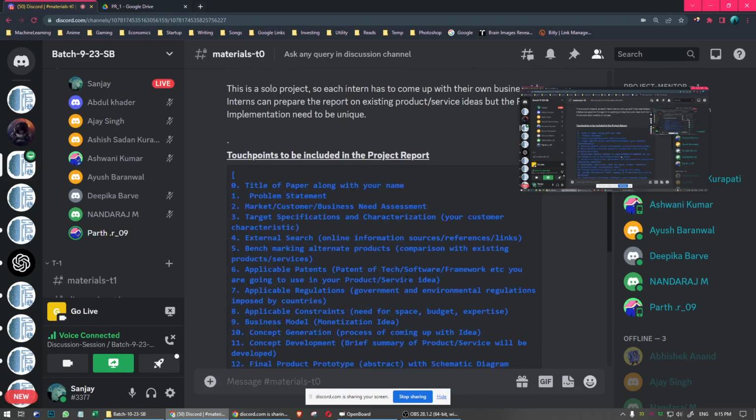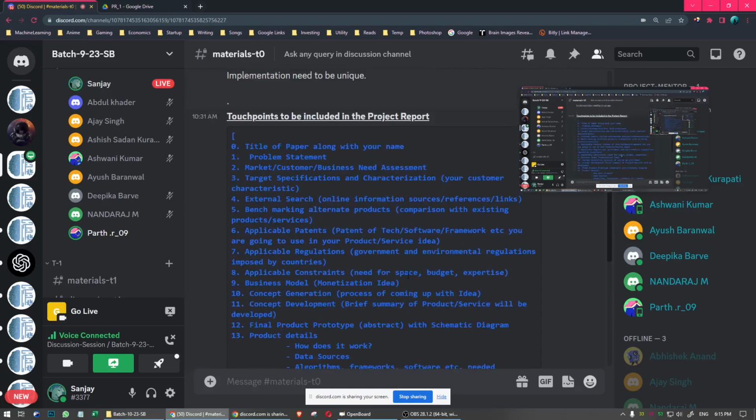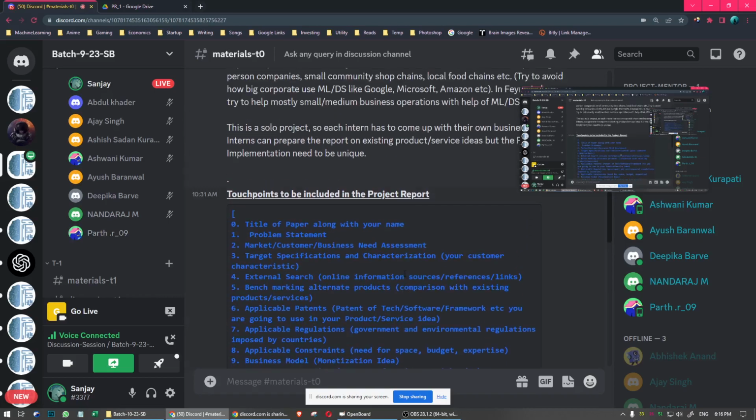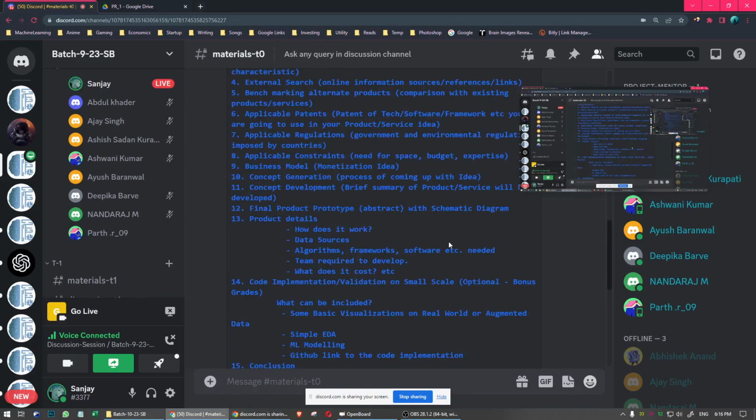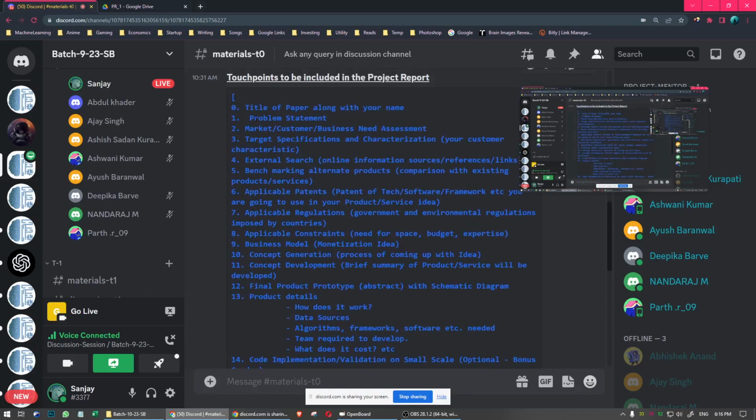Parth: Sir, I was asking how many pages the report should be, and whether we can take data from a paper and work on that. Yes, in data, yes. Regarding pages, there is no strict page limit, as long as you can cover the touch points. Not everything is important.